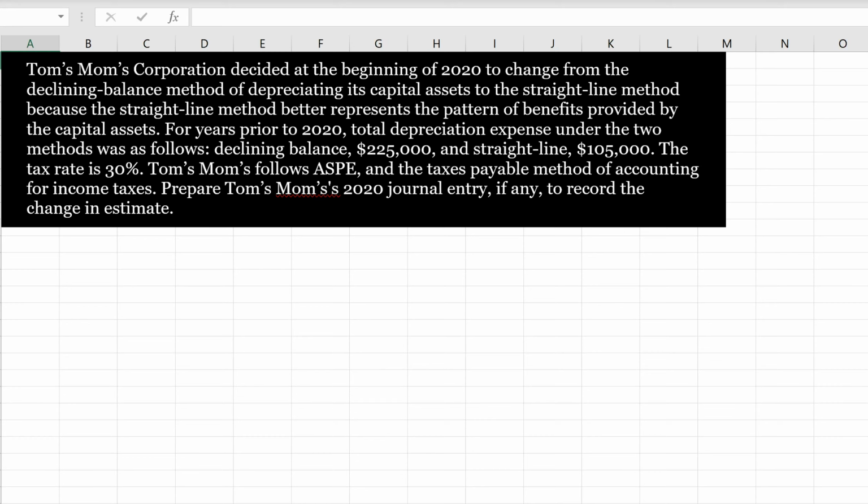Now, looking at the question here, it's telling us that the reason they're changing between these two methods is to better mirror the pattern of benefit that they are receiving from the capital assets. And this means that this is a change in accounting estimate. Changes in accounting estimates are accounted for prospectively, meaning that no change is required. No retroactive accounting entry is required, and Tom's Mom's can begin accounting for this change in accounting estimate at the beginning of 2020. So that question was relatively simple.